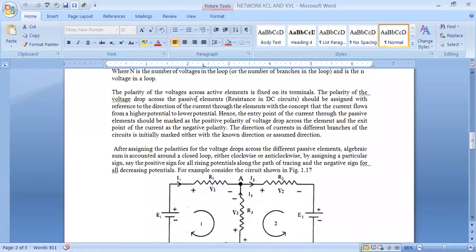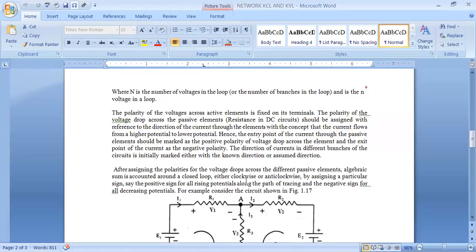See, the polarity of the voltages across active elements is fixed on its terminals. The polarity of the voltage drop across the passive elements should be signed with reference to the direction of the current through the elements, with the concept that the current flows from higher potential to lower potential. Hence, the entry point of the current flowing through the passive element should be marked as positive polarity of the voltage drop across the element, and the exit point of the current as the negative polarity. The direction of current in different branches of the circuit is initially marked either with the known direction or an assumed direction.